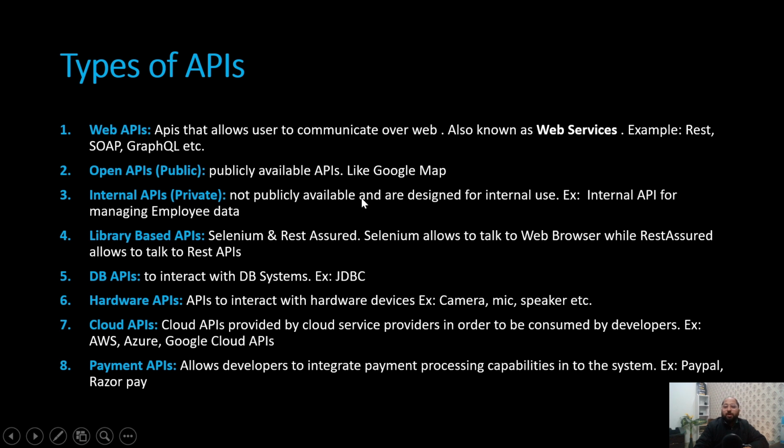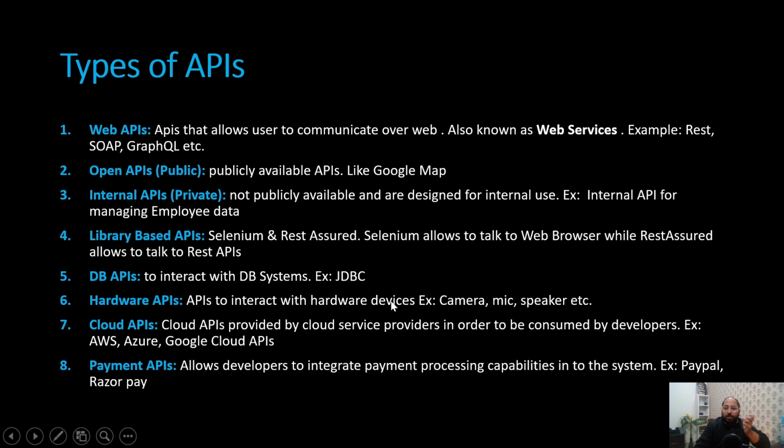So for example, we have one system which is maintaining the data of employees, right? The organization will develop one internal API which can be consumed in different applications, because employee data can be utilized at many places. Then we have library-based APIs such as Selenium and Rest Assured. Selenium is used to talk to the web browser, while Rest Assured is used to talk to REST APIs. We have DB APIs as well when we want to talk to a database, so we can use JDBC, right, which is an API. Then we have hardware APIs as well, APIs to interact with hardware.